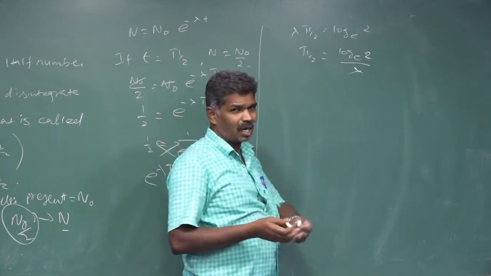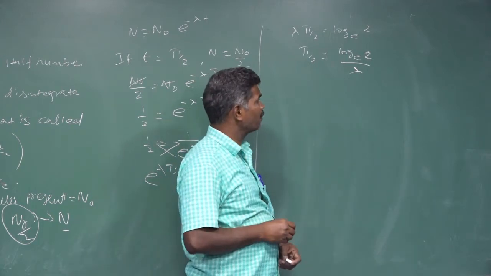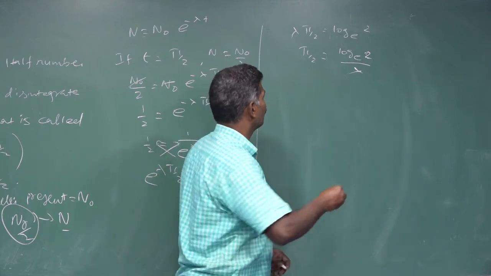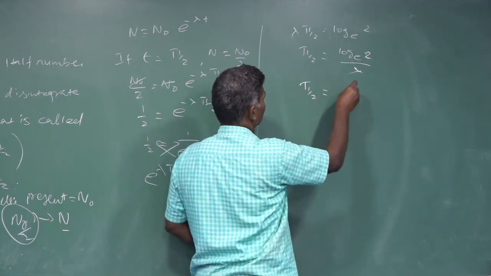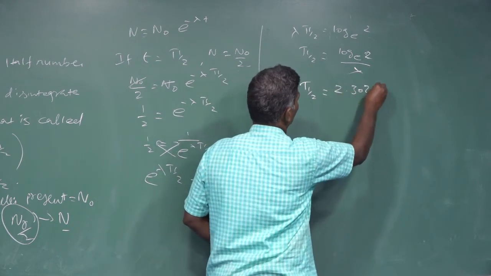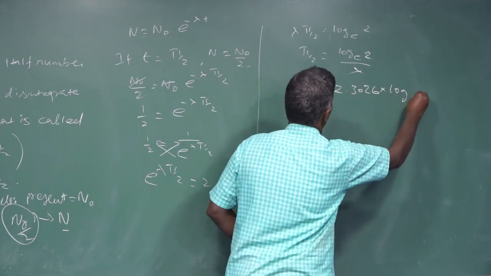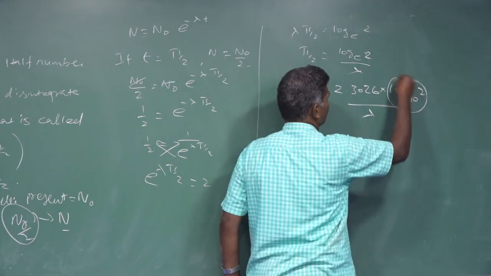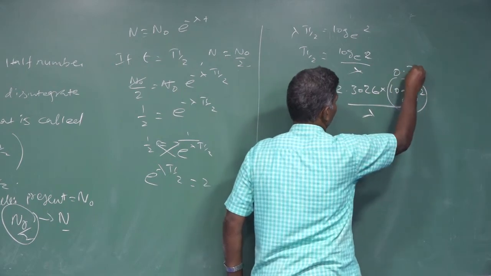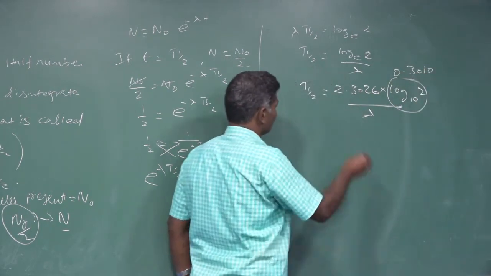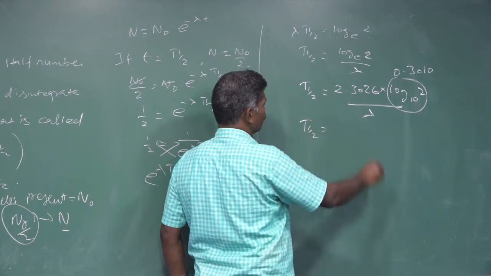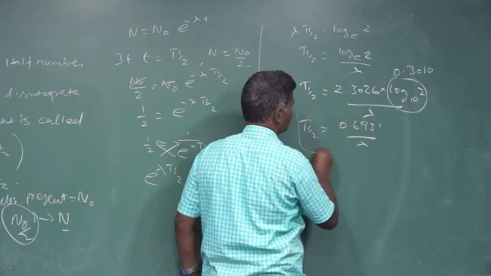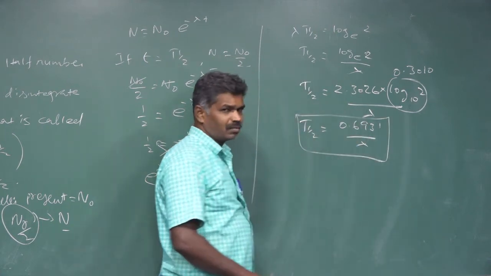This natural log we want to change into a base 10 log, so we multiply by 2.3026 into log base 10 2 divided by lambda. The value of log base 10 2 is 0.3010. If you substitute, we get T of is equal to 0.6931 divided by lambda.